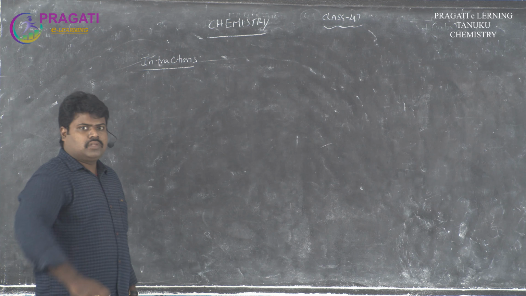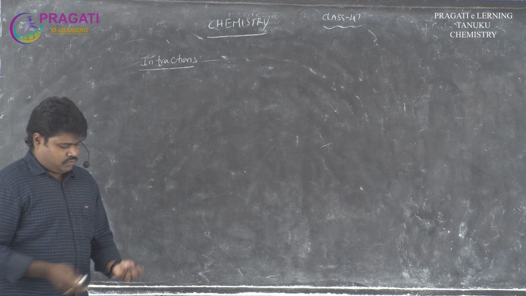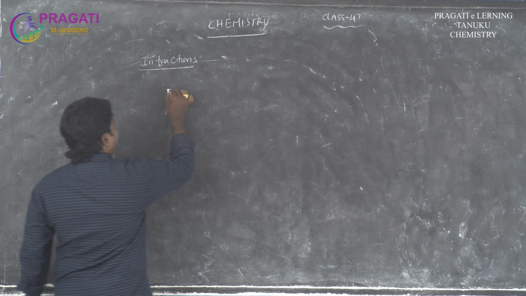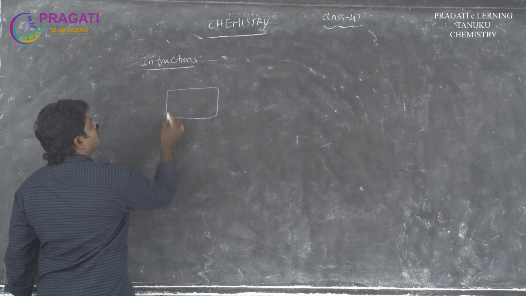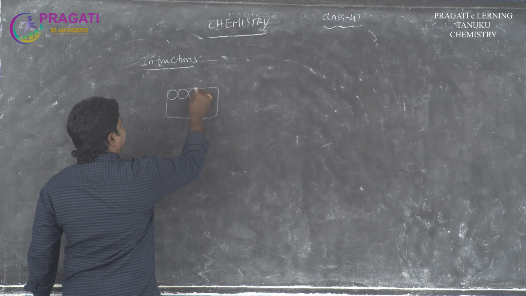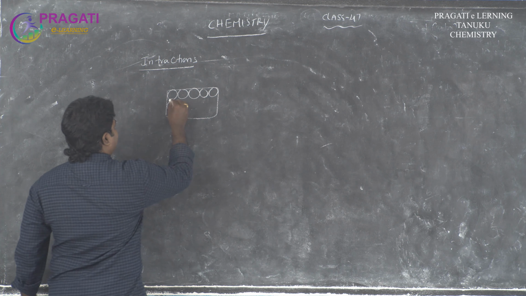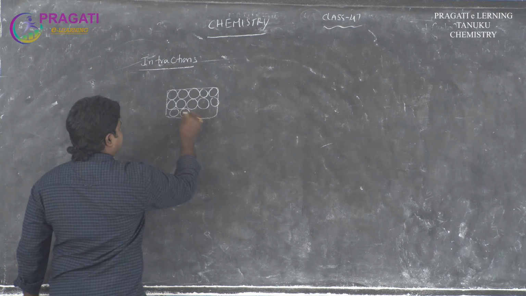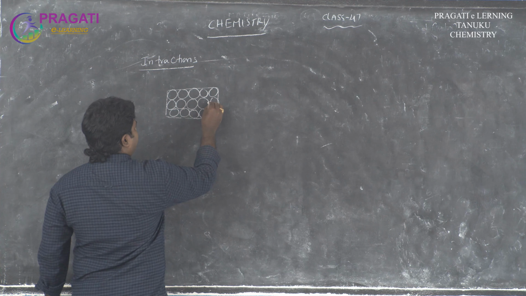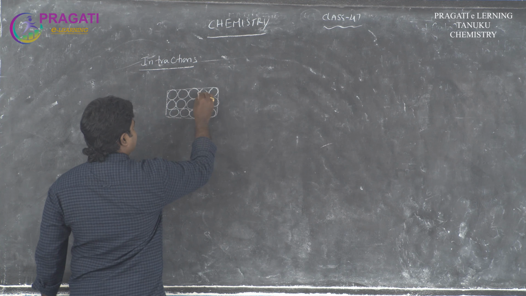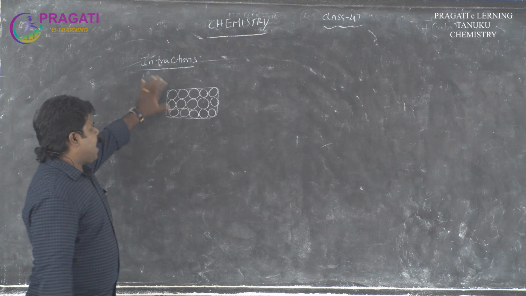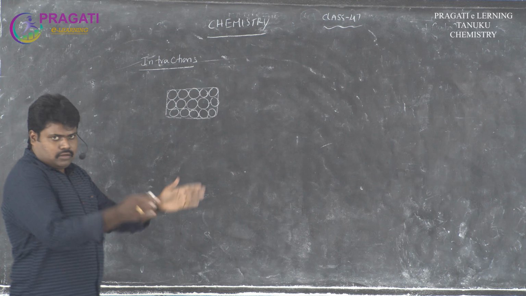Generally, we have three types of states: solid, liquid, gas. First of all, taking solid, in this solid the molecules are arranged in a particular order, and the gap in between the molecules is very small. That means they strongly attract each other and are packed to form a state.